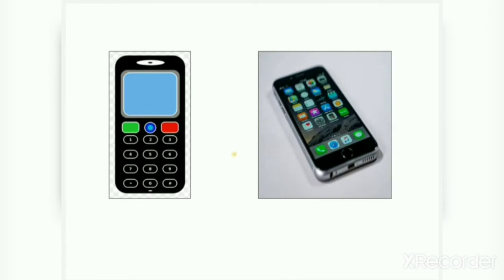Now the same thing applies when you purchase a mobile. What do you see? First the functions, then the screen, the measurement of the screen. At first you noticed that the screen was small in the mobile, but nowadays the length of the screen has increased in Android mobiles. So that is measurement.